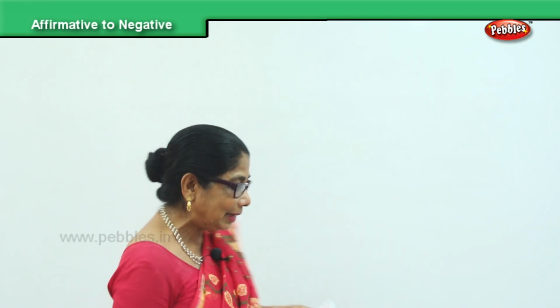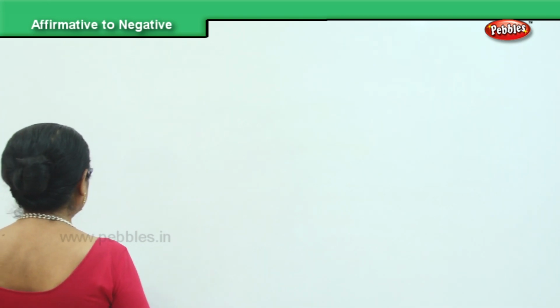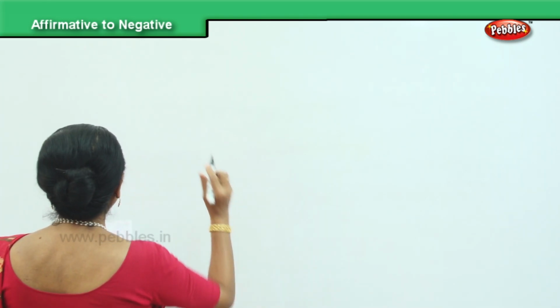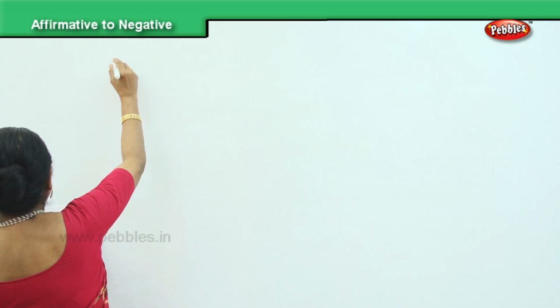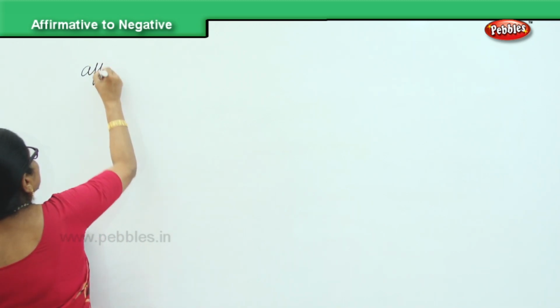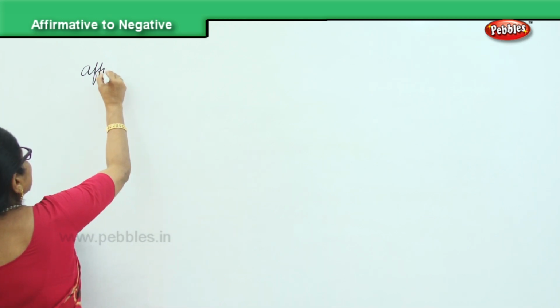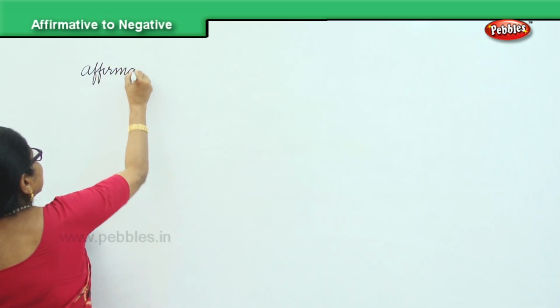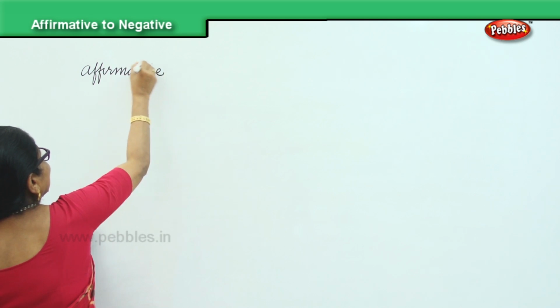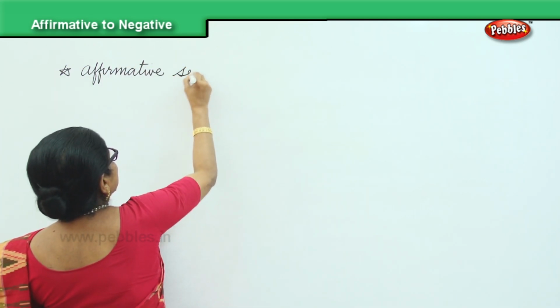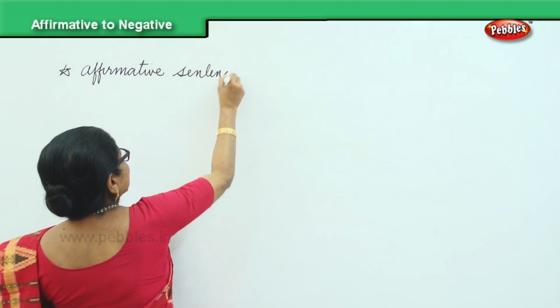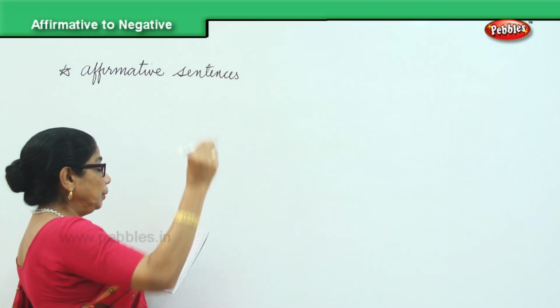Okay? Now, let us look at some affirmative sentences changing into negative. So, I will write here affirmative sentences. What are we going to do?